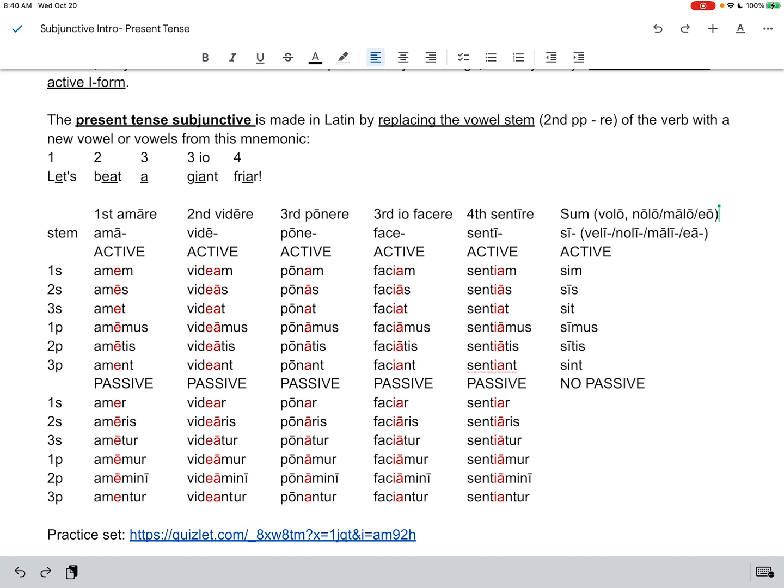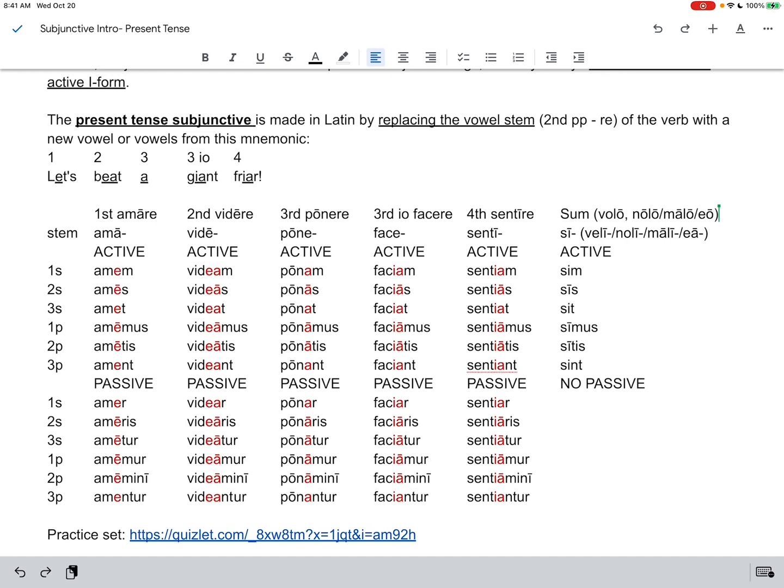So here we go. Present tense subjunctive in Latin. How do we make it? You replace the vowel stem. The vowel stem is what we get from the second principal part when we chop off the RE from that infinitive ending. You take that vowel stem and you replace the vowel with a new vowel or vowels. And there's a nice little mnemonic or memory device that helps us remember what the new vowels are going to be. For first conjugation verbs, we need an E. For second, we need EA. For third, we need the new vowel A. For third IO, we need IA. And also for fourth, we need IA. There are a lot of different mnemonics for this. Clem eats clams in Siam, I think, is one.